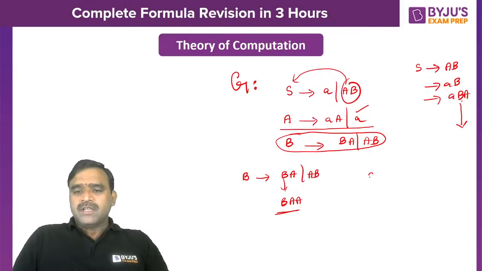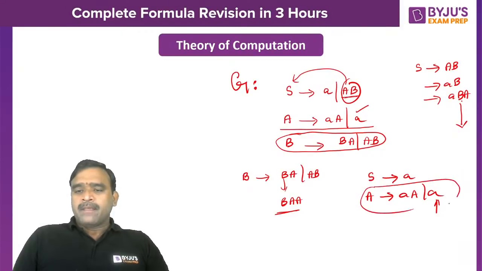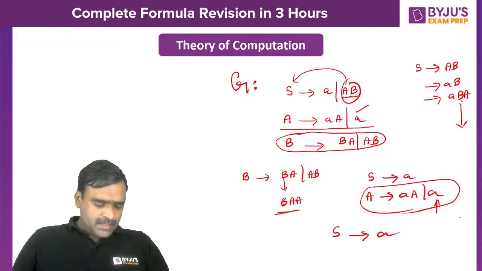Then what happens? The leftover will be S to A and A to AA or a. Now there is no use with A also, because the S to AB production cannot be used. Then what is the use? The derivation of a terminal symbol from A is also useless, because it is connected with a useless variable that has been removed. So now A also will be useless. The only useful variable is S. That's all. Like that we can remove.